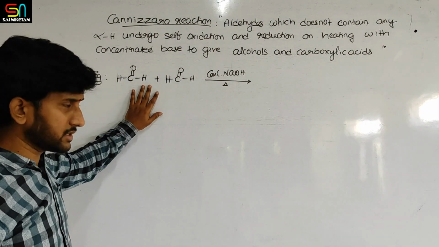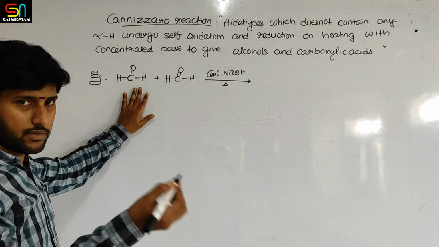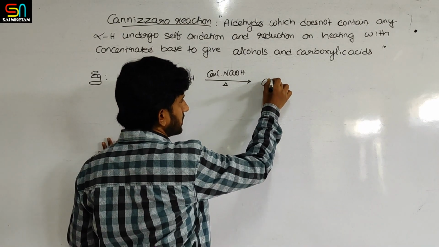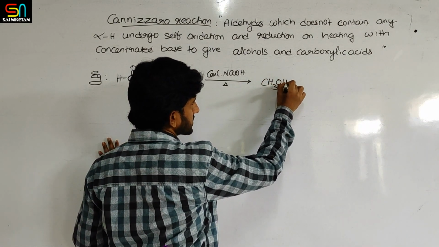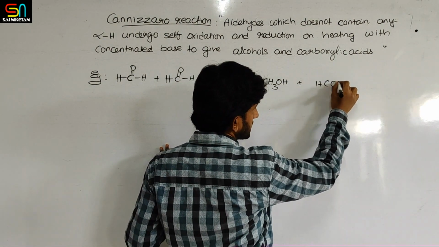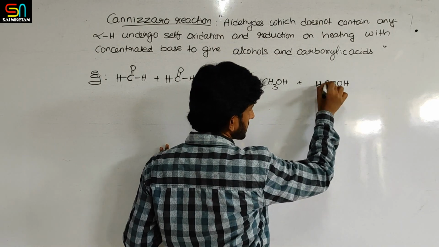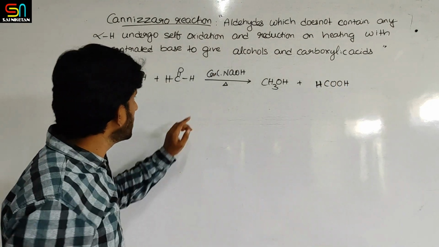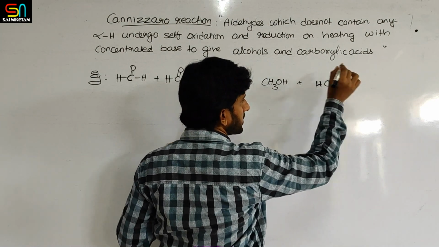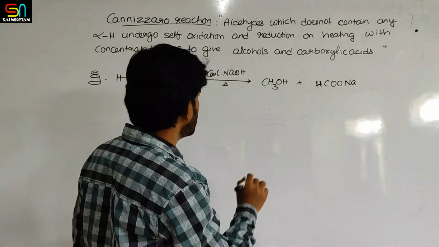What will happen is that they themselves undergo self oxidation and self reduction. What is the self reduction product? Alcohol is the self reduction product. What is the self oxidation product? Acid is the self oxidation product. So if NaOH is taken, then COONa product can be obtained, the sodium salt.